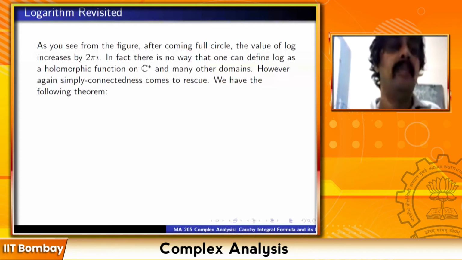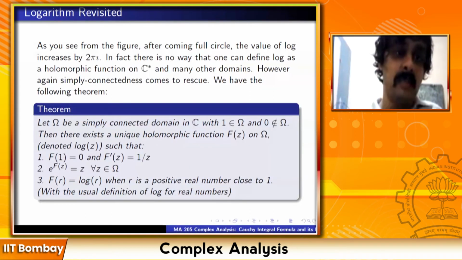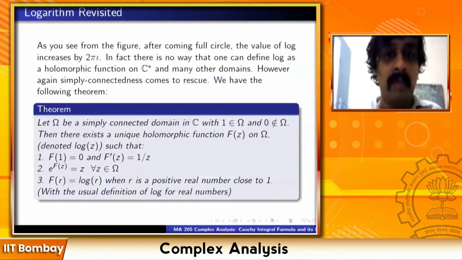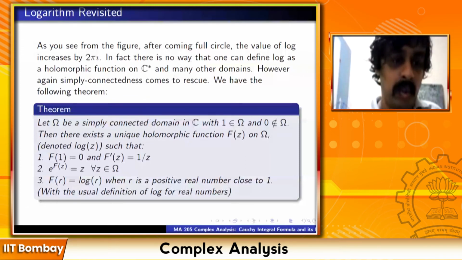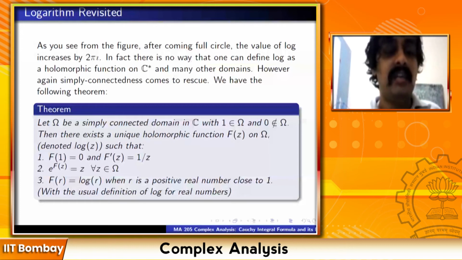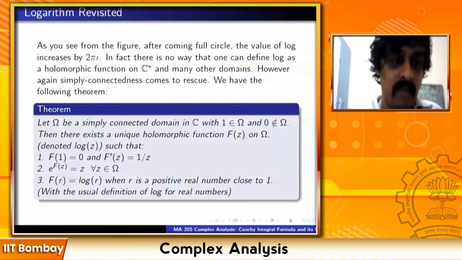Theorem: let omega be a simply connected domain in C with 1 belonging to omega and 0 not belonging to omega. Then there exists a unique holomorphic function f(z) on omega, denoted as log z, such that f of 1 is 0, f prime z is equal to 1 by z, all the properties of log that you want, e raised to f(z) is equal to z, and f(z) is equal to log r when r is a positive real number close to 1.